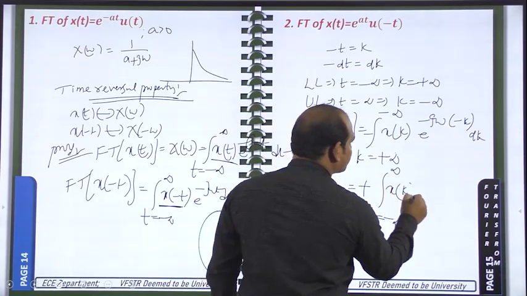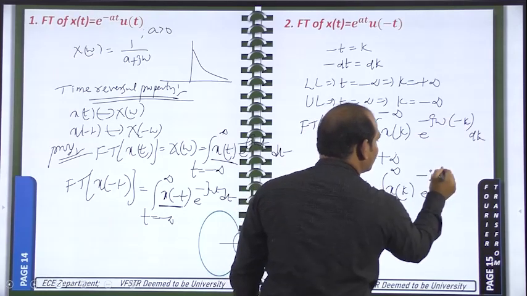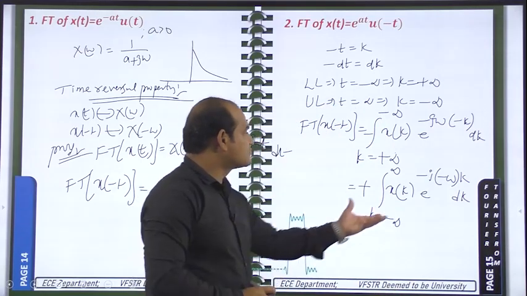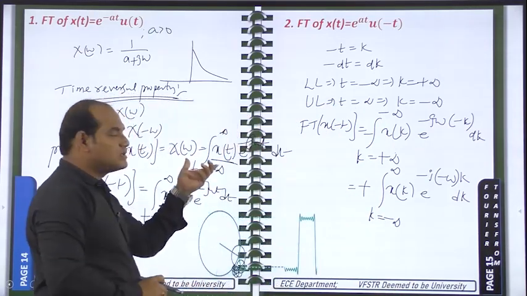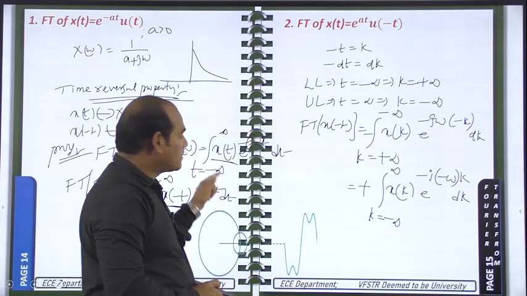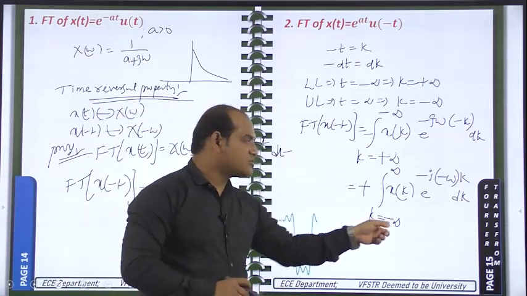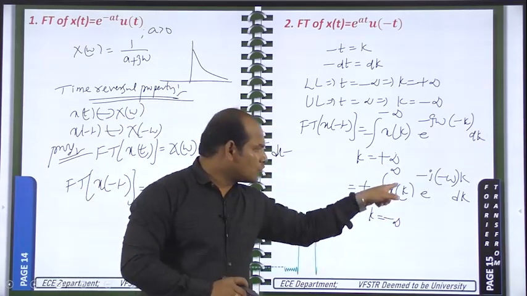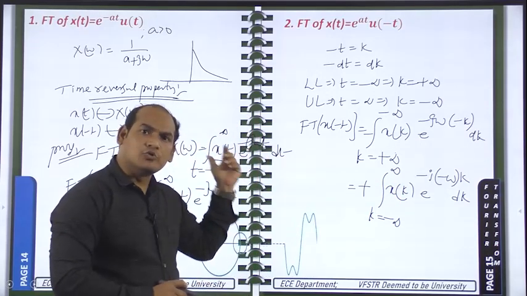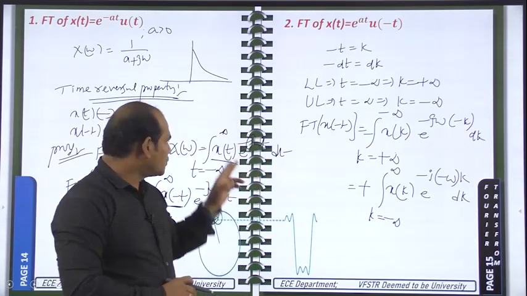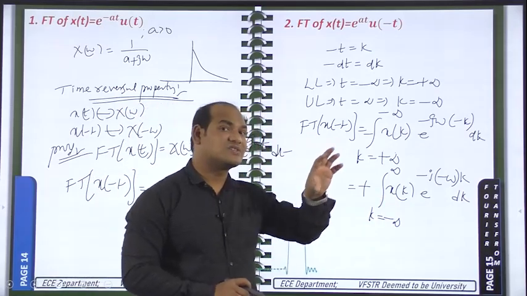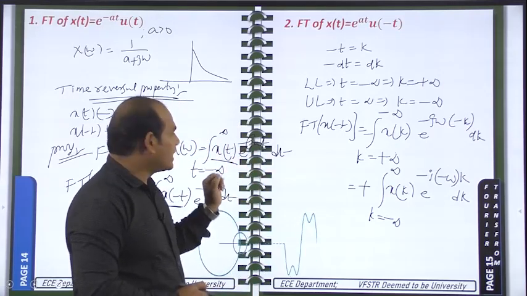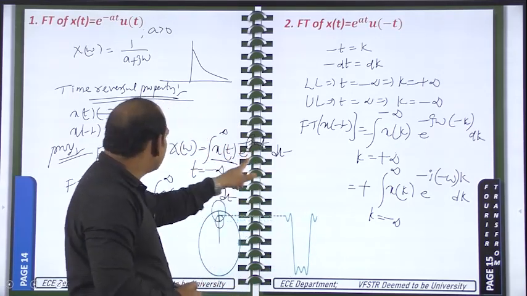So x of k e power minus j, this minus I am writing for omega, so minus omega into k, dk. Now compare this integral with the integral of the original one. The integral variable should be changing from minus infinity to plus infinity in both. Here the signal x is there, and here also the signal x is there. You need not bother about k or t because both are changing from minus infinity to plus infinity. The nature of the signal is x. So x signal, e power minus j omega t dt, this entire integral is written as capital X of omega.